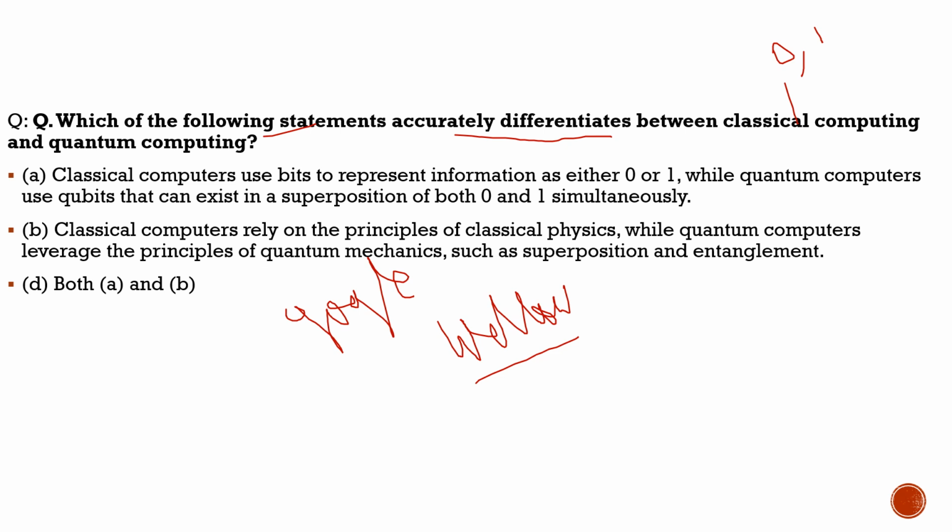And for quantum computing, we use qubits, which can be 0 and 1 at the same time. So there would be superposition, and there would be the principle of superposition, and there would be quantum entanglement. We discussed that in detail. If you want to know more about it, you can watch my previous video. There you would see the proper definition of classical computing and quantum computing.